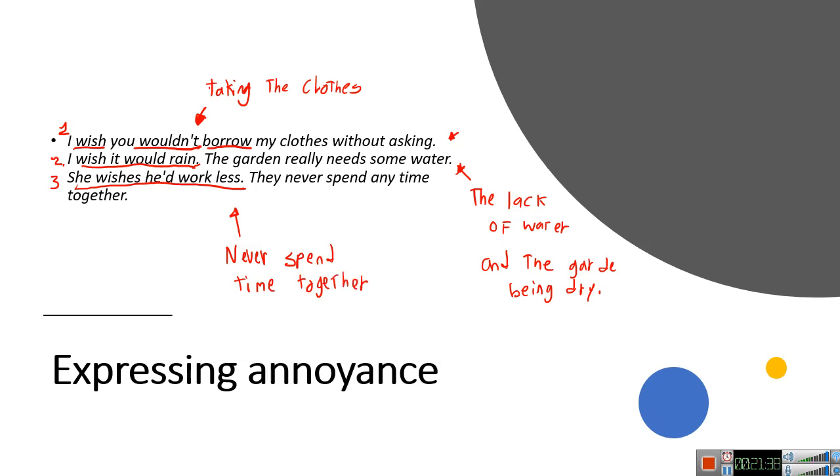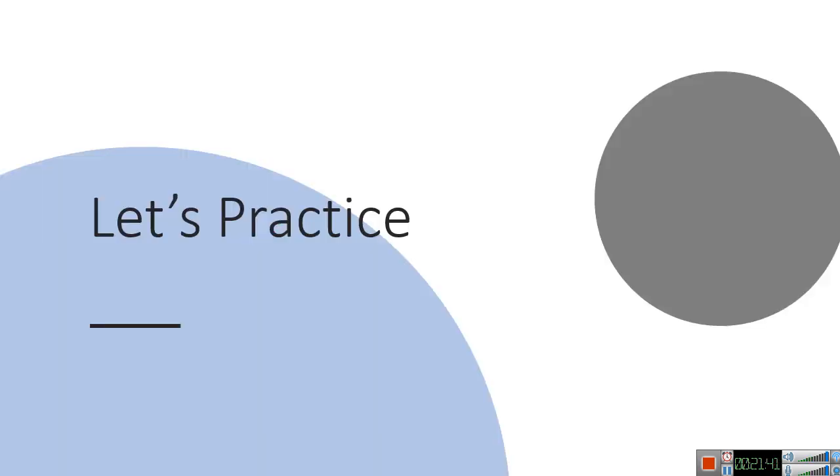Now we're going to do some exercises. But before we do that, I would like to see if you remember how we talk about the present, how we construct that using wish and if only.